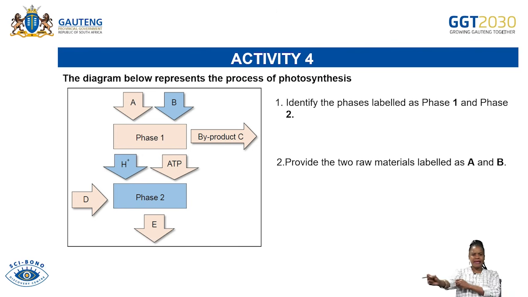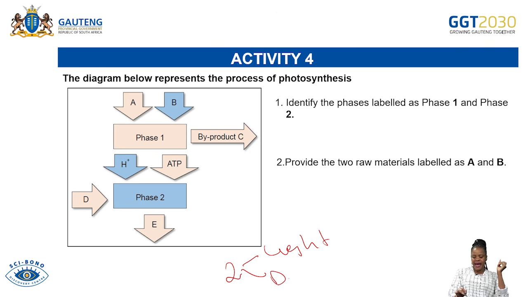And then the second part of photosynthesis is based on this diagram. Remember that the process of photosynthesis takes place in two phases. The first phase is our light phase, don't forget that, and the second phase is the dark phase.